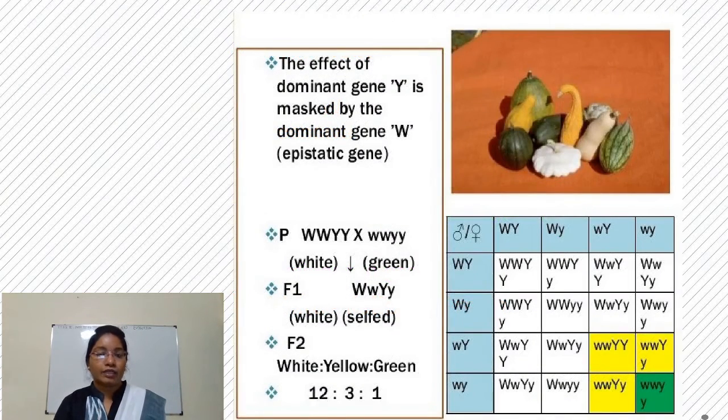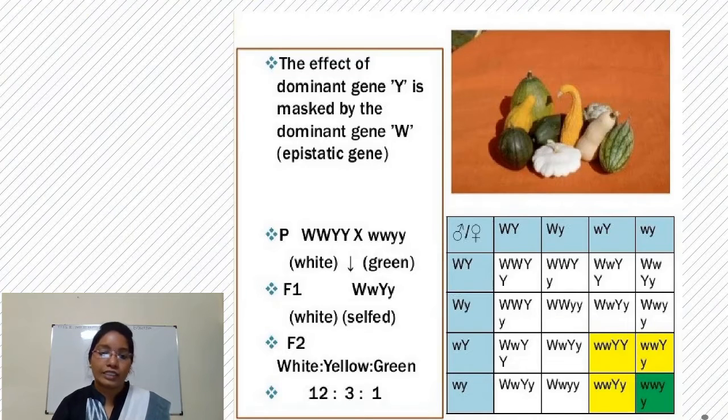So, let's take a cross between white variety and green variety. So, when white variety is crossed with the green variety, white variety is due to presence of gene capital W, capital Y, and the green variety is due to recessive, that is small w, small y.